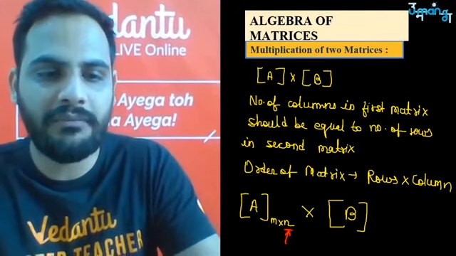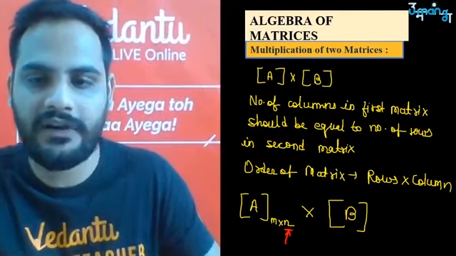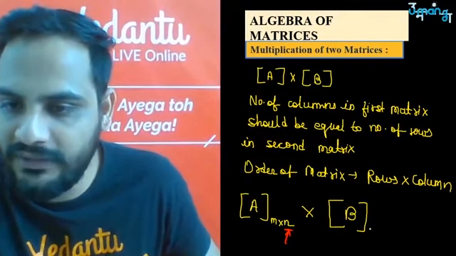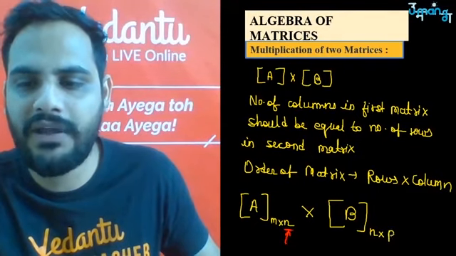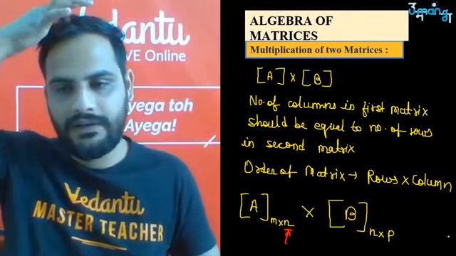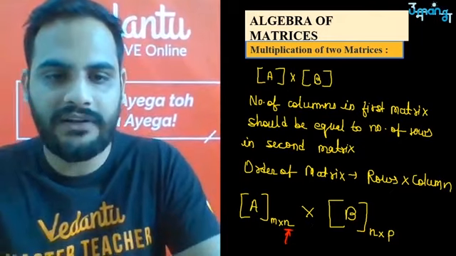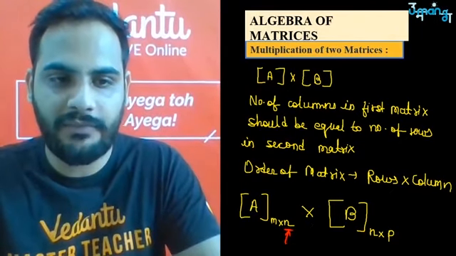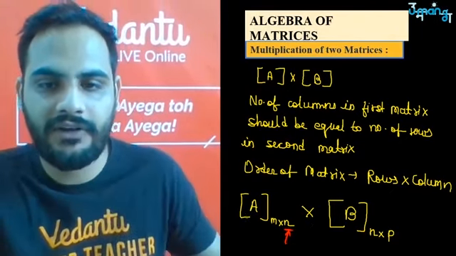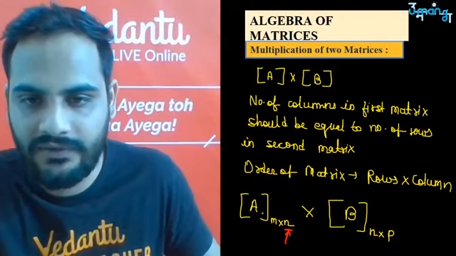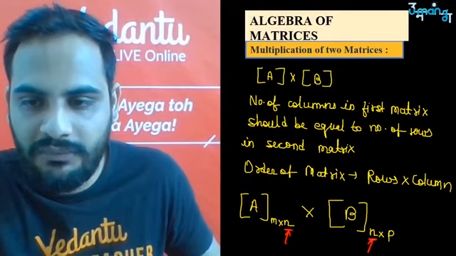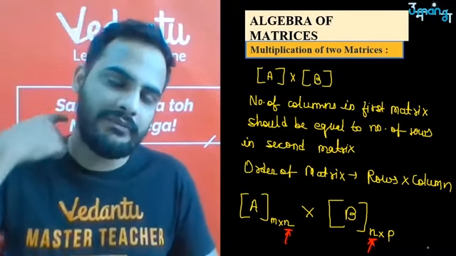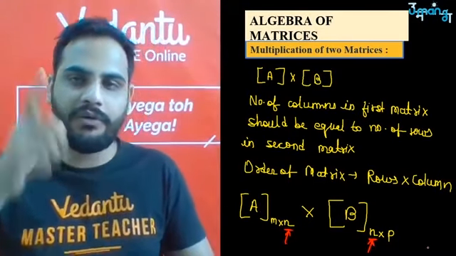should be the same as the number of rows in the second matrix. That means in the second matrix B, the number of rows also should be n. Columns can be anything, it can be n or any other variable as well. So the number of columns in the first matrix, the one I am writing at the first place, should be equal to the number of rows in the second matrix.